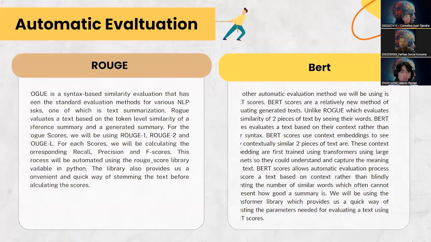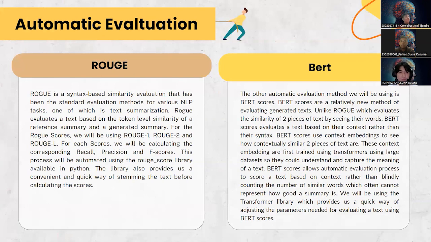We will use ROUGE scores, which assess token-level similarity between reference and generated summaries, and calculate metrics like recall, precision, and F-scores. We will automate this process using the ROUGE score library in Python, which also includes stemming capabilities. Next, we will use BERT score, a newer method that evaluates text based on contextual understanding rather than word matching alone. BERT score utilizes pre-trained contextual embeddings to capture the meaning of the text and provide a more accurate evaluation. We will leverage the transformers library to adjust parameters for evaluating text using BERT score.